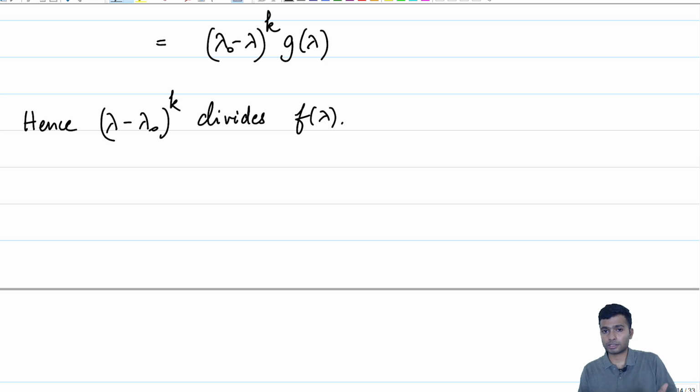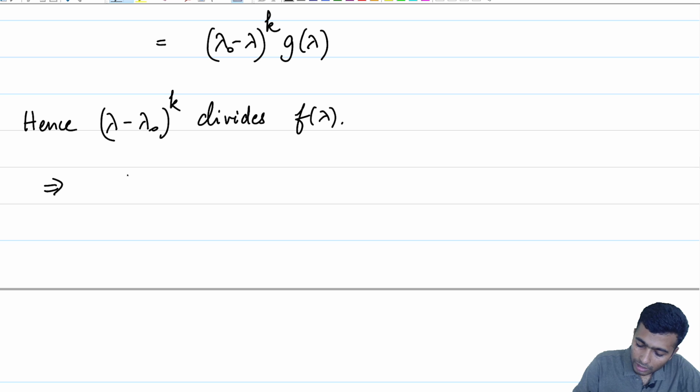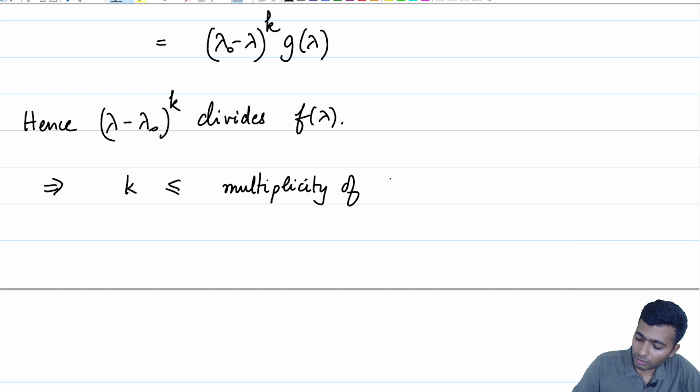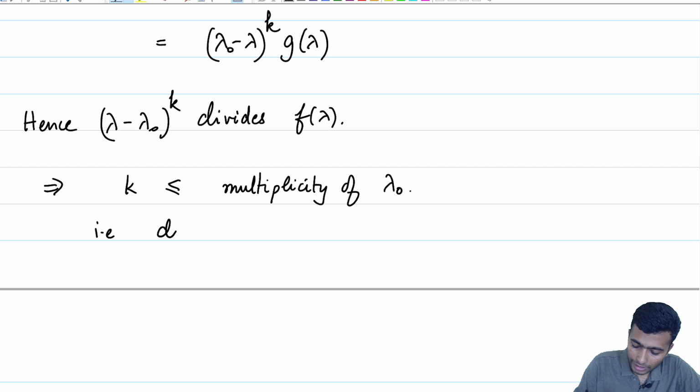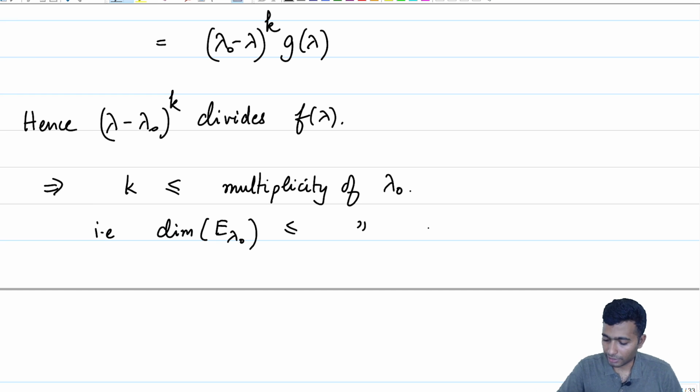It is the largest positive integer L such that lambda minus lambda naught to the power L divides f of lambda, and therefore, k has to be less than or equal to the multiplicity of lambda naught. But what was k? K was nothing but the dimension of the eigenspace, and this is less than or equal to the multiplicity of lambda naught, and we have completed the proof.